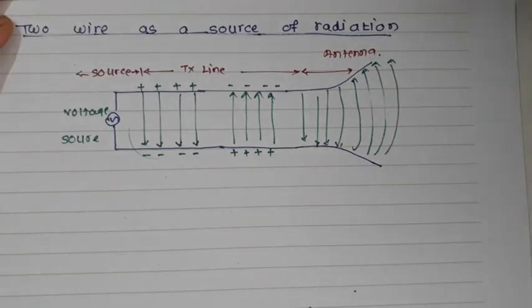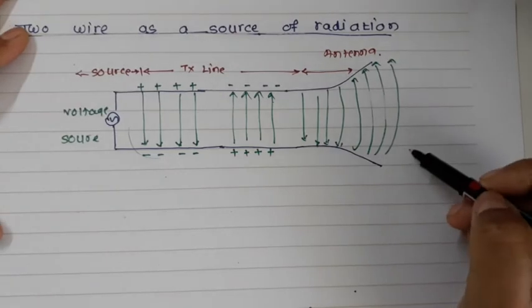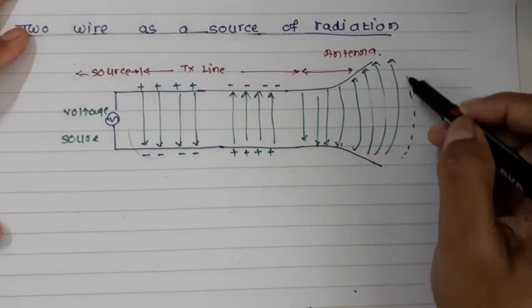So here you will have this kind of structure. Now if you have such a structure, on the transmission line part, the E lines are perpendicular to the conductor surface. Here these lines appear as vertical lines since the wires are horizontal. So at the far end you can see, after this particular thing, you will have the radiations like this.